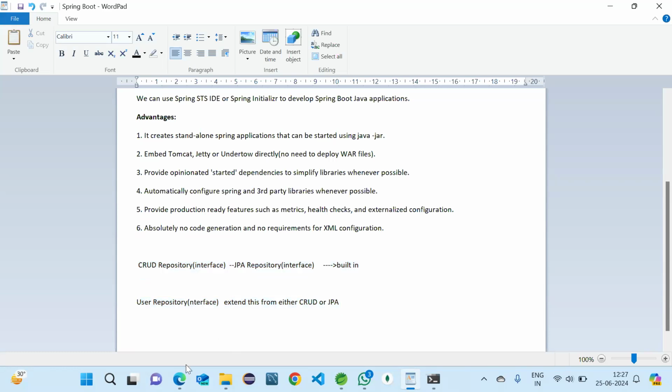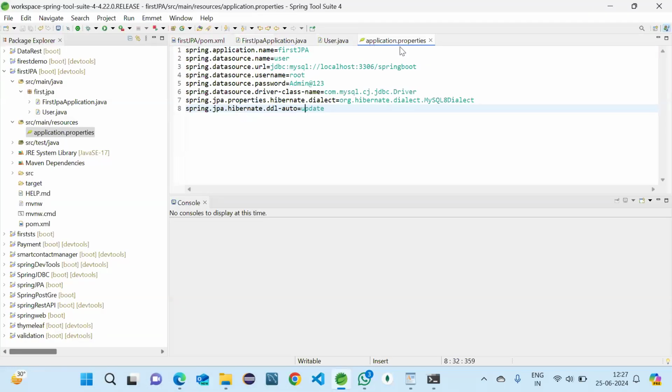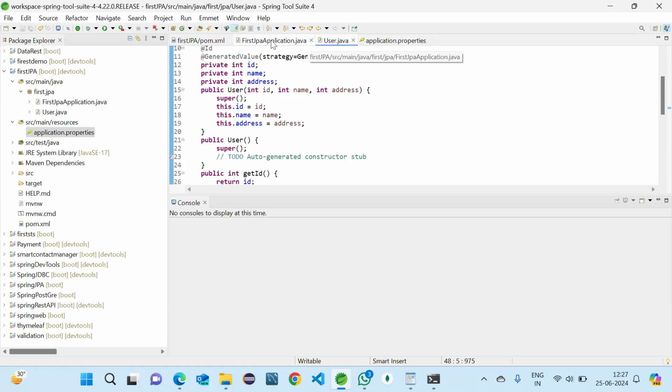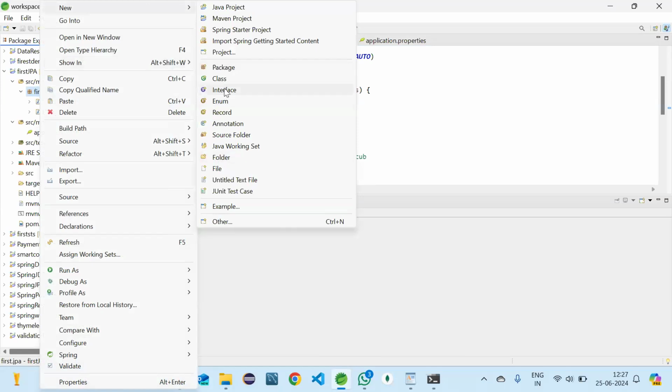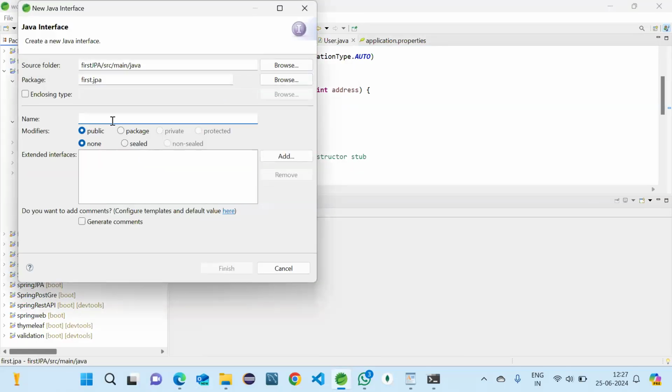Yes. So now we have completed the basic construction for the user, and we need to create one more thing, that is user repository. Let me create a new interface now. I'm naming it user repository.